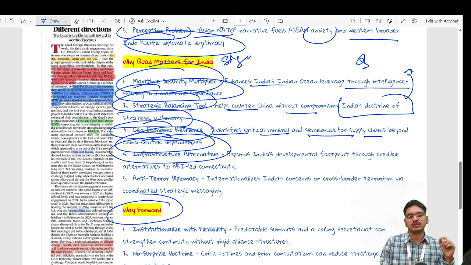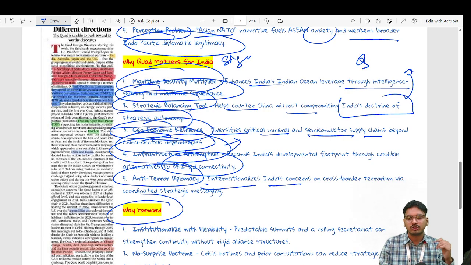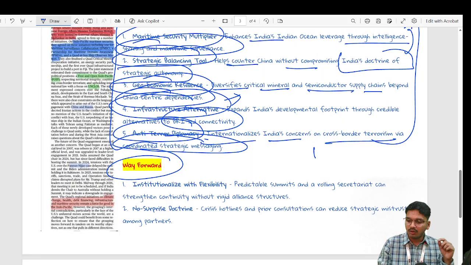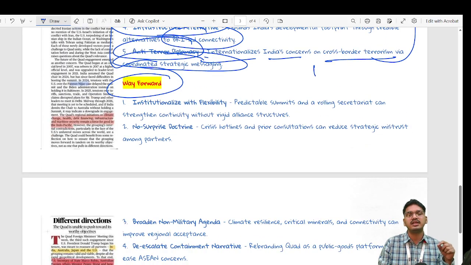Infrastructure alternative: Quad again provides an infrastructure alternative to BRI-led infrastructure connectivity, and anti-terror diplomacy, where internationalization of India's concern on cross-border terrorism via maritime and coordinated strategic messaging by the four members. So all those things, when we keep in mind the significance of Quad to India, now we can draw a balanced way forward, keeping the significance and the challenges in mind.